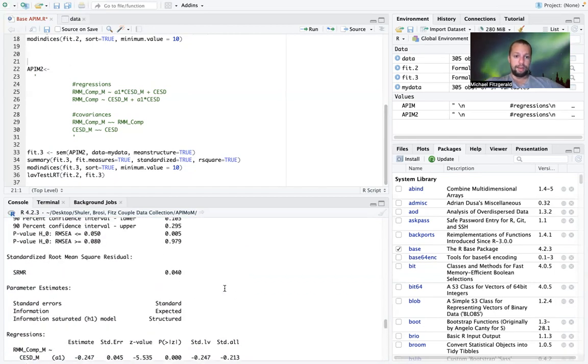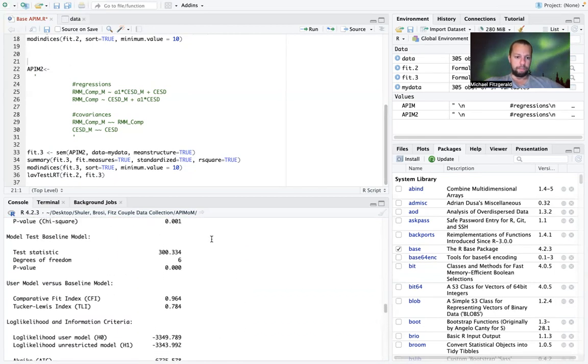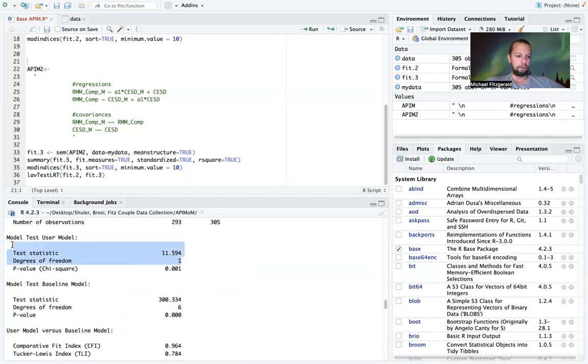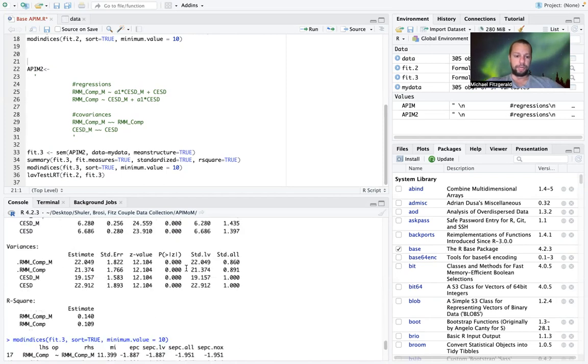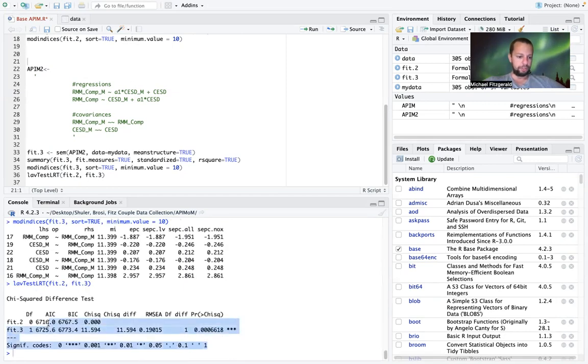And so when you have a saturated model, when you do a path constraint, this is going to be your LRT test, your likelihood ratio test. But when you have existing degrees of freedom and then you're conducting a likelihood ratio test, that's not going to be as helpful. So that's why you would go down here and you would use the likelihood ratio test that I specified here in line 36.